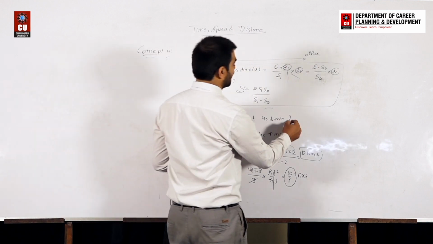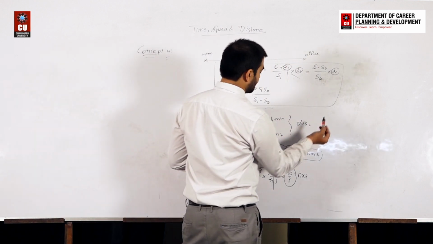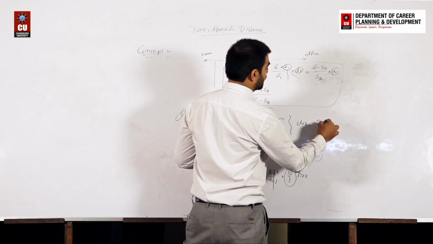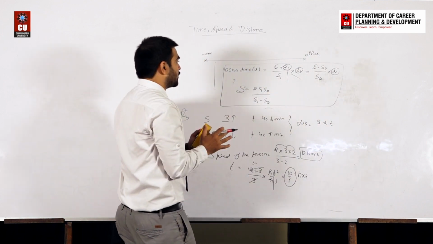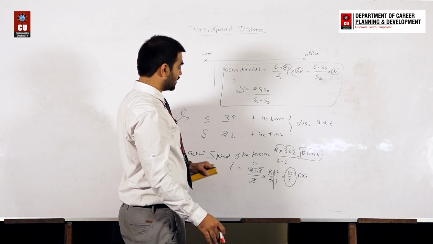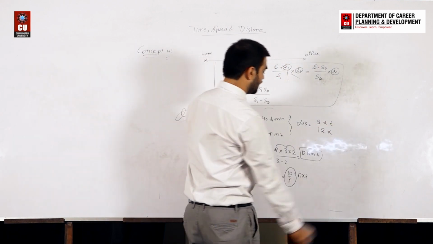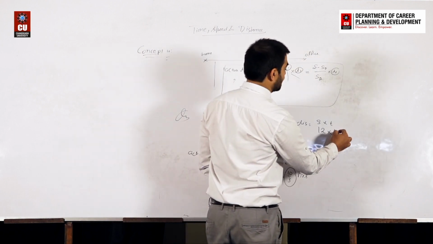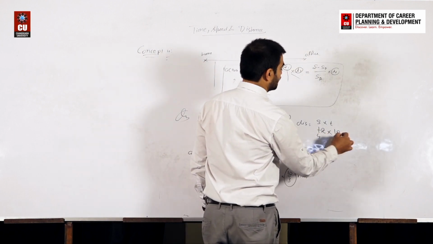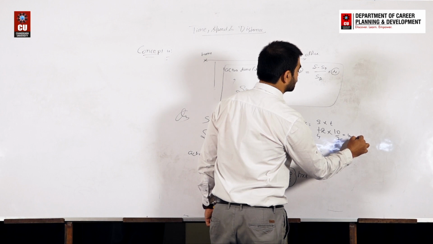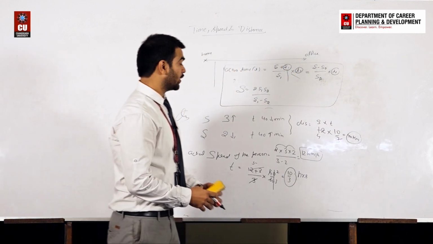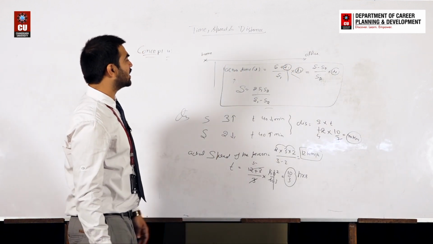So can we find out the distance? Yes, we can. The distance will be speed into time. The distance between his home and his office is nothing but speed, that is 12, multiply time, that is 10 by 3. And we will say that 3, 4, 12, the distance between his home and his office is 40 km. So basically this is concept number 4.